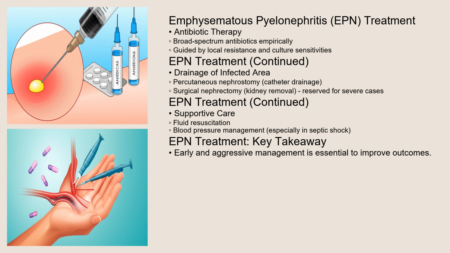Drainage can be achieved through percutaneous nephrostomy, which involves placing a catheter into the kidney to drain the infected fluid and gas, or through surgical nephrectomy, which is the removal of the affected kidney. Nephrectomy is usually reserved for severe cases with extensive tissue destruction or when conservative measures fail.